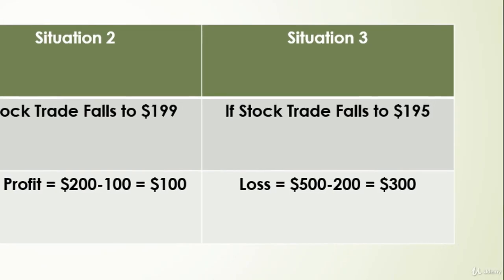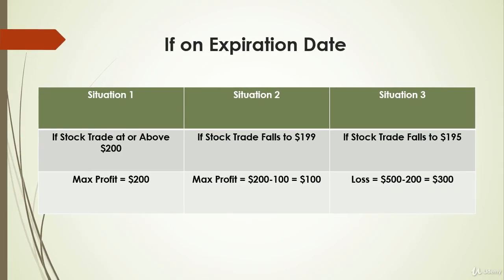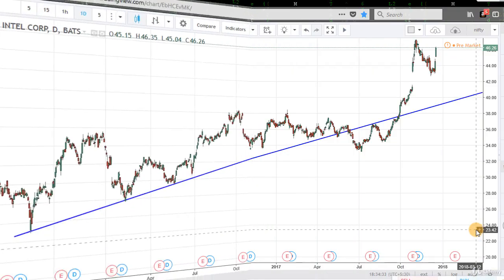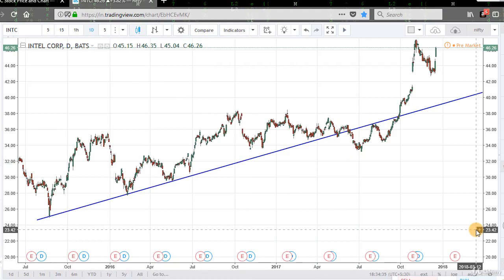In the third situation, if on expiry the stock price drops sharply, say to $195, the put is assigned and you buy 100 shares from the put holder and sell it at $195 in the market, resulting in a loss of $500. As you had received $200 for writing the put earlier, your net loss would be 500 minus 200 equal to $300. But using chart analysis, we can apply a stop loss and exit the trade if the stock price falls down to that level. Now we will analyze the chart to know our put writing option position.